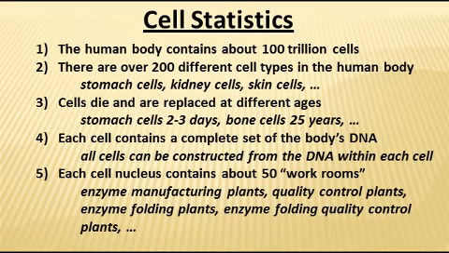Now, cells don't live forever. They die and are replaced at different times, different ages, depending upon when they need to be replaced due to the difficult life that the cell has gone through. In particular, stomach cells are replaced every 2 or 3 days. We give our stomachs a rather difficult time with the various things that we eat and consume, and the cells in the stomach, therefore, need to be replaced every couple of days.